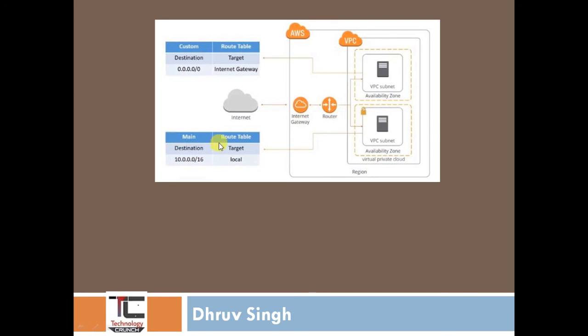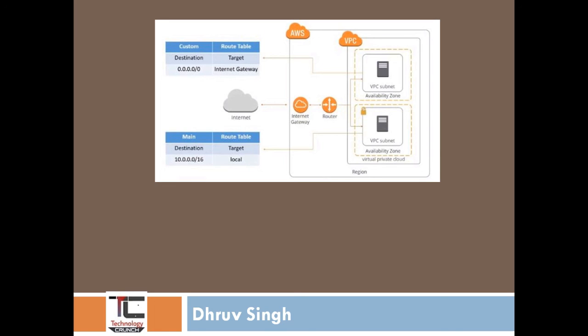In the main route table, only one path is defined, which is the VPC CIDR value, /16, meaning local. Any IP which comes from a public subnet or private subnet works as a link, as a local area network.